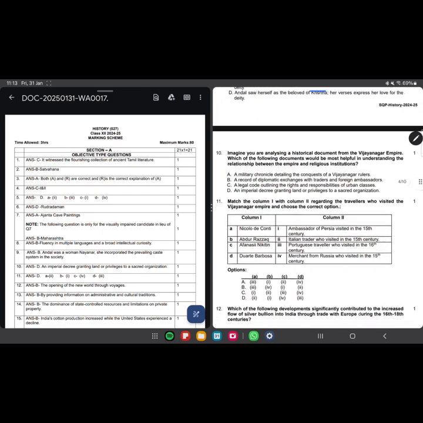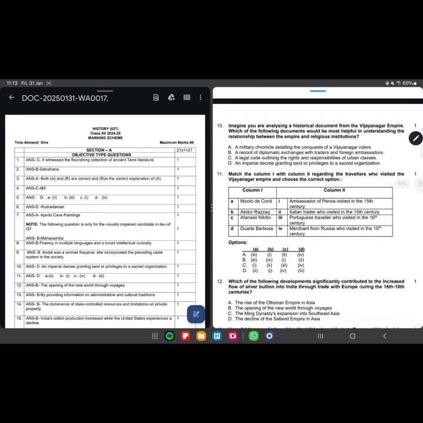We move ahead here. Imagine you are analyzing a historical document of the Vijayanagar Empire. Which of the following documents will help the most? Okay, so for the Vijayanagar Empire, it was an imperial decree granting privileges to the sacred organizations. They used to give land to various organizations who were teaching people in their empire. So this was a decree which mentions to whom they have given which amount of land. This is also a question which is repeated. I even had this in my question paper for boards.